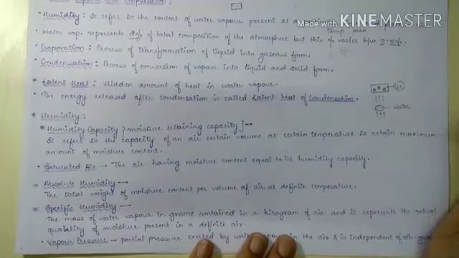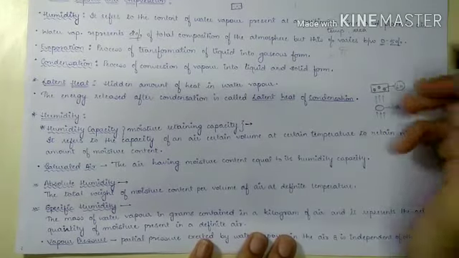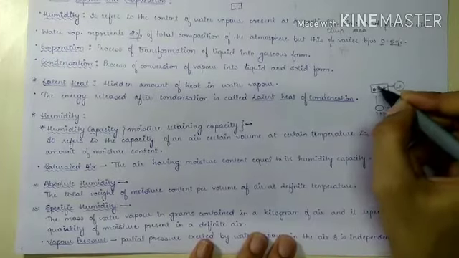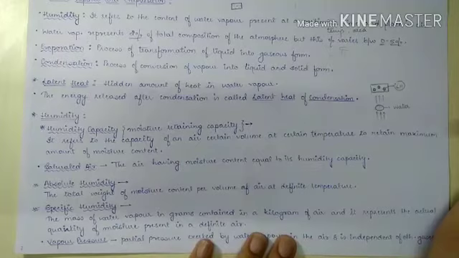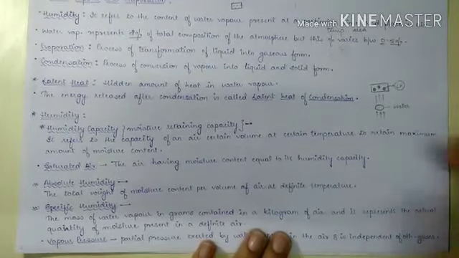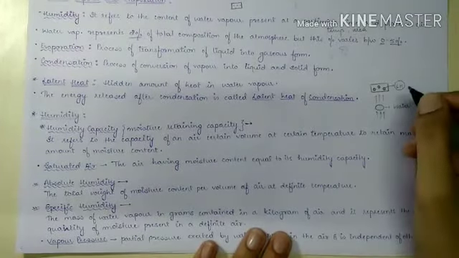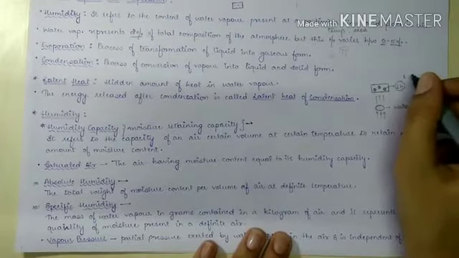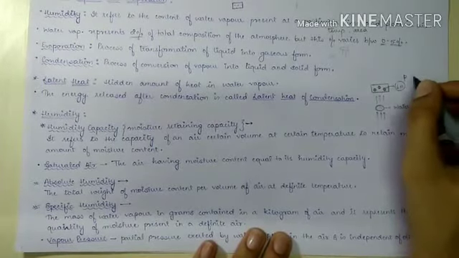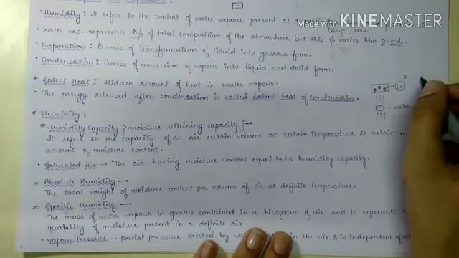When the energy is released after condensation, as we know by the law of conservation of energy, energy is never lost. It always transforms from one type into another.